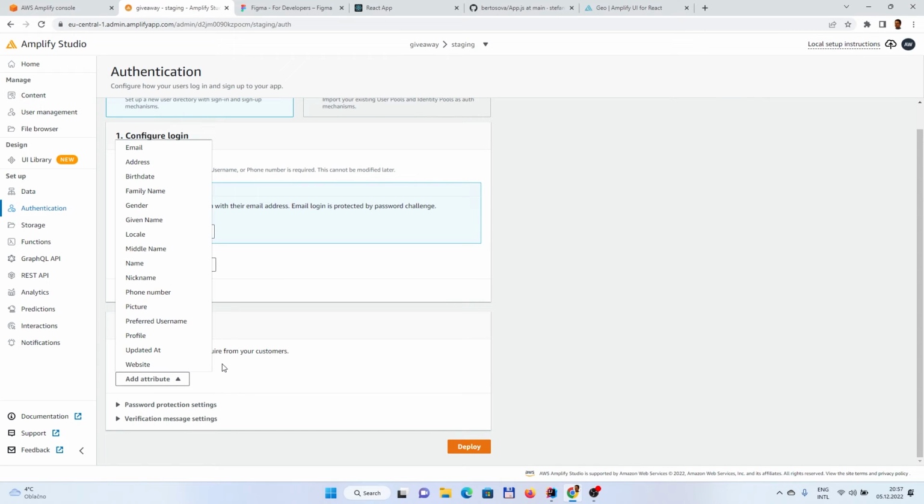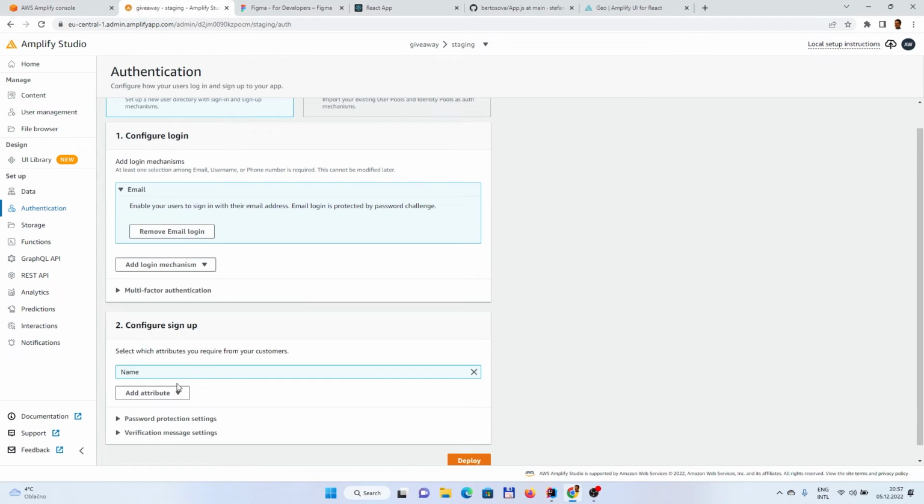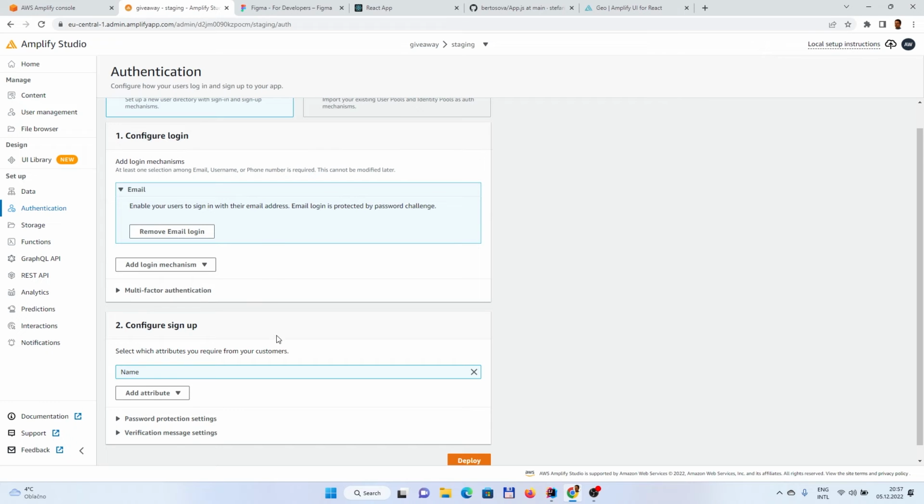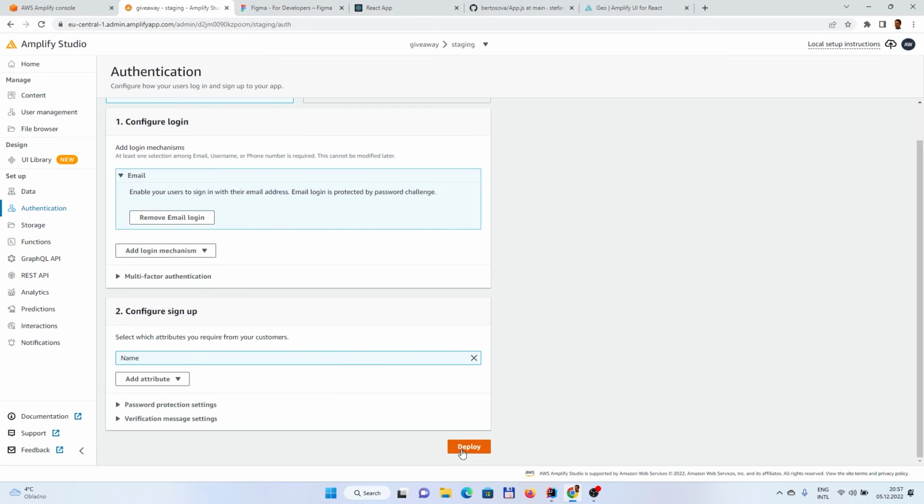Within the attributes we could also add something like a name, and maybe we would like to add, I don't know, phone number. That's up to us. Right now, if we have the email and the name, maybe it would be sufficient. So let's deploy it.